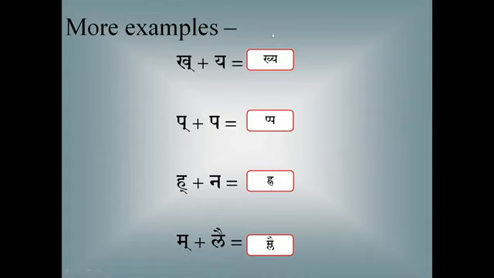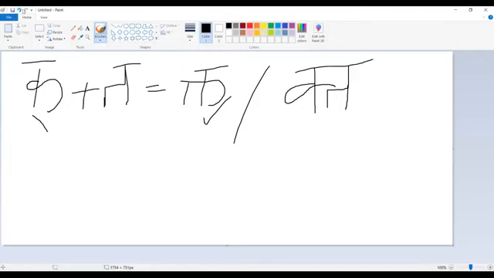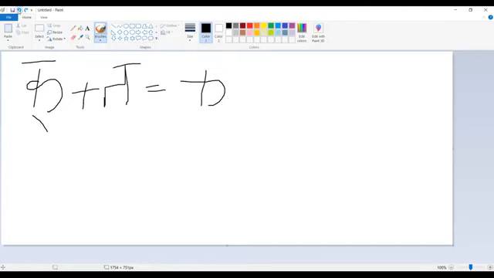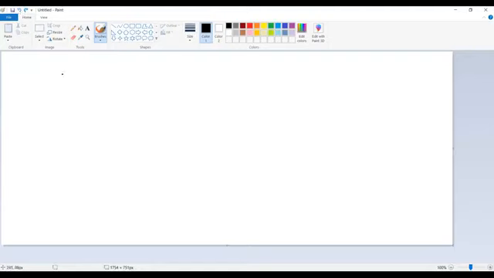This will tell you something important. Hakara plus na. Here, you need to note this. This is hakara, a pure consonant, the first consonant, which is not the last consonant.